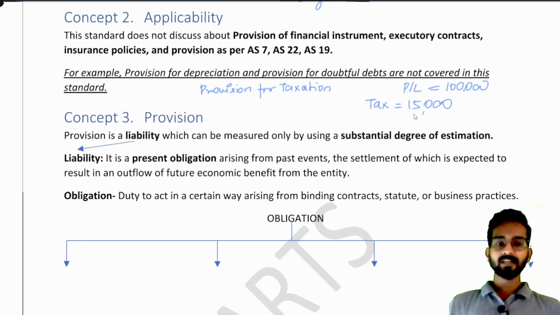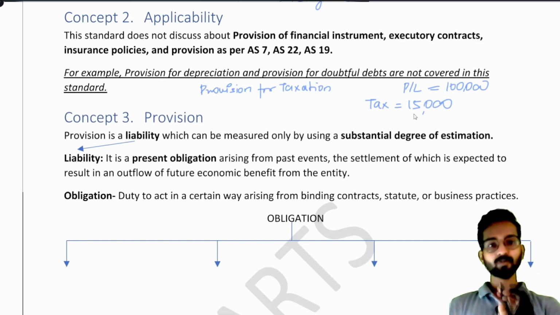What company does? It knows that March is the closing of the year, so we are preparing balance sheet on 31st March. Within the period of 6 months, say 30th September, the company has to pay the tax. Now company knows that as on 31st March, if I separate the 15,000 rupees today only, it will benefit me because I am saving money to pay the tax.